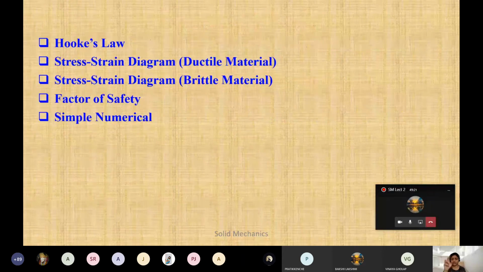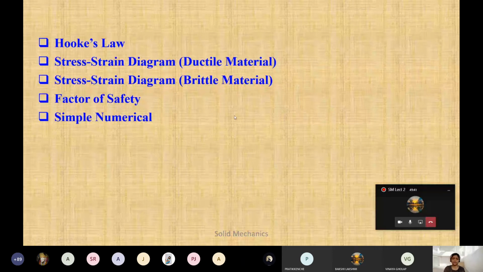Okay, that was the earlier part where we studied the different types of load, different types of stresses, and Poisson's ratio. Now we come to the second part, which is Hooke's law. We will study the stress-strain diagram for ductile and brittle material, then factor of safety, and if time permits we will check at least one numerical.